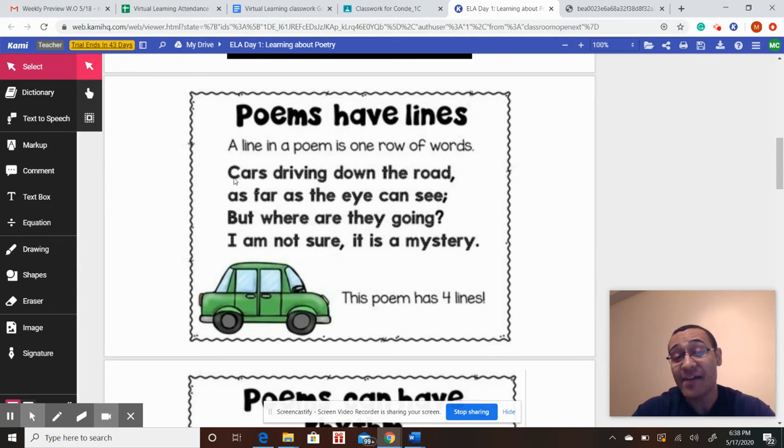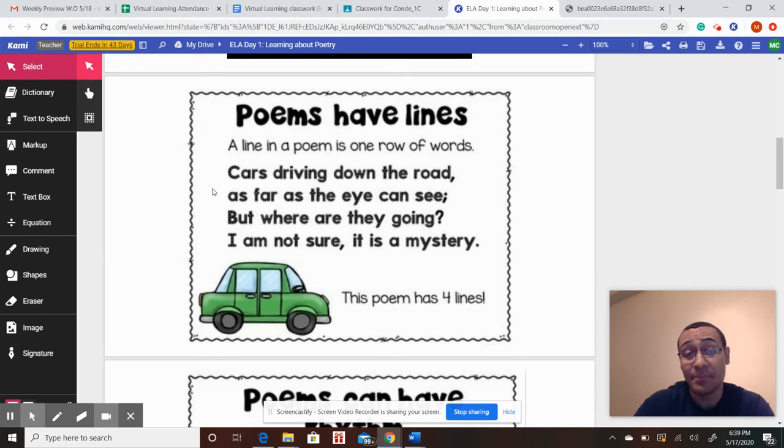That means every time the writer uses a new space, they call that a line. So here we have 1 line, 2 lines, 3 lines, 4 lines. That's why this poem has 4 lines, because the writer finished writing here and went on to the next line, went on to the next line, and went on to the next line. That's going to become really important as you start to read more poetry. Poets or poetry writers, they're really, really purposeful. That means they are always thinking about when they want their lines to end.